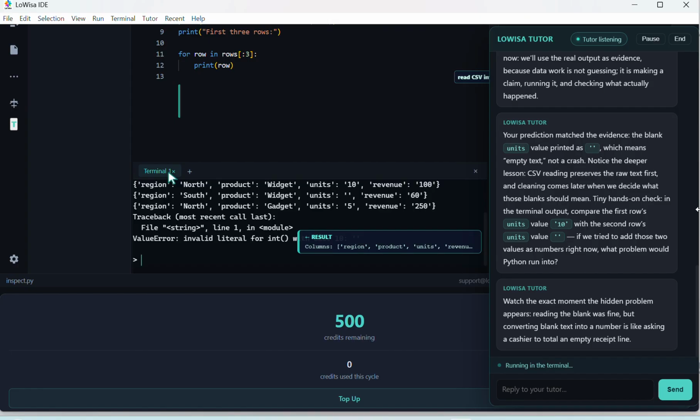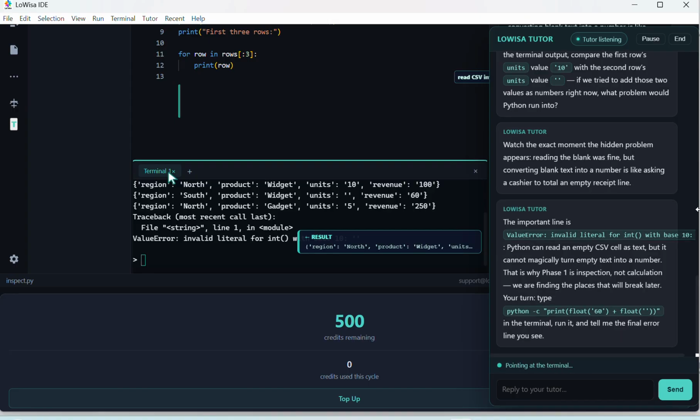In the terminal output, compare the first row's units value 10 with the second row's blank units value. If we tried to add those two values as numbers right now, what problem would Python run into? Watch the exact moment the hidden problem appears. Reading the blank was fine, but converting blank text into a number is like asking a cashier to total an empty receipt line. Okay, let's focus on that error message and what it reveals about empty values.